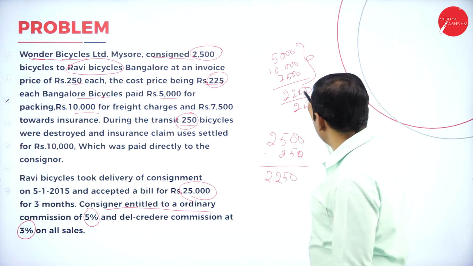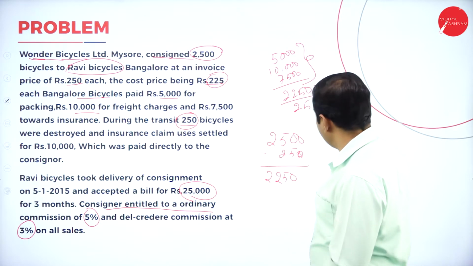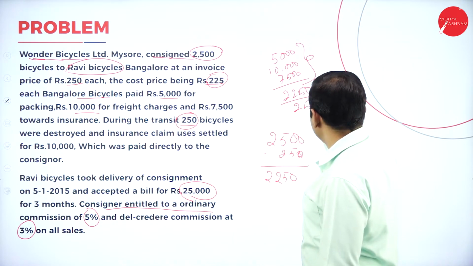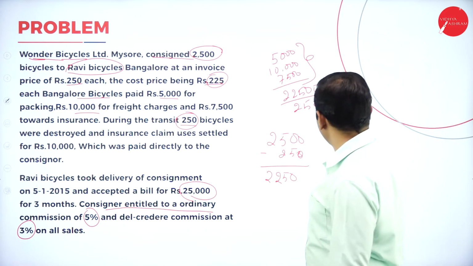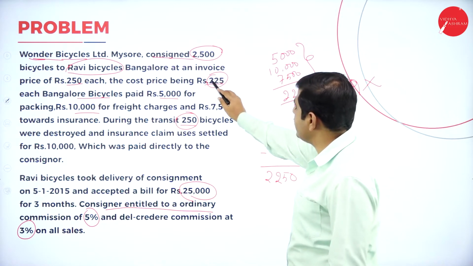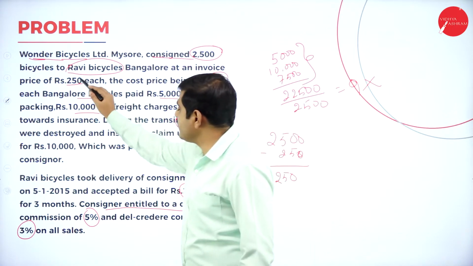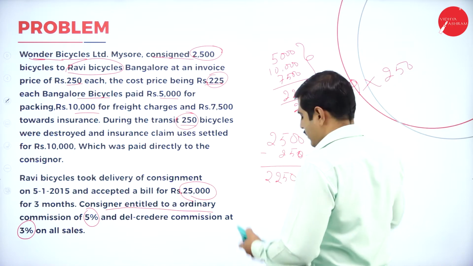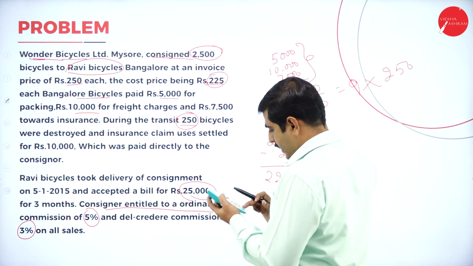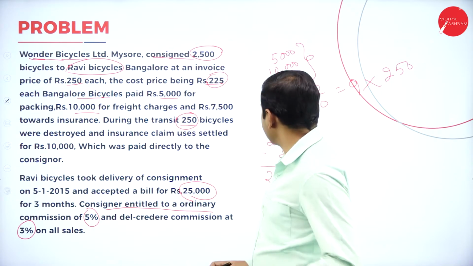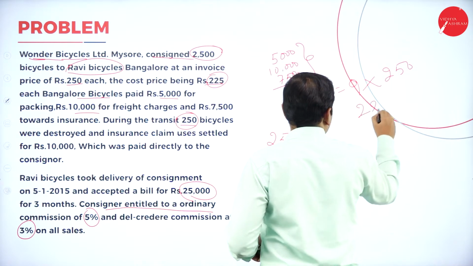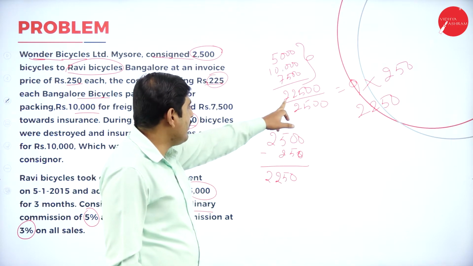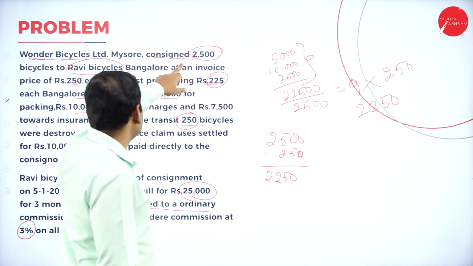See here, total expenses is 22,500. 22,500 divided by how many cycles consigned? 2,500 cycles consigned. So if we divide by 2,500, we will get 9 rupees into how many cycles lost in transit? So 250 bicycles lost in transit is 9 rupees into 250, which equals 2,250 rupees. Once again I repeat, total expenses of consignor is 22,500 divided by how many cycles?